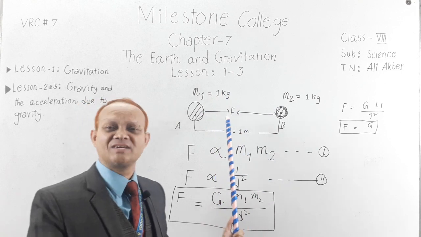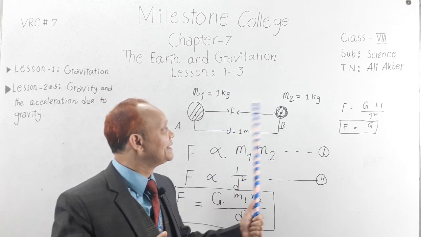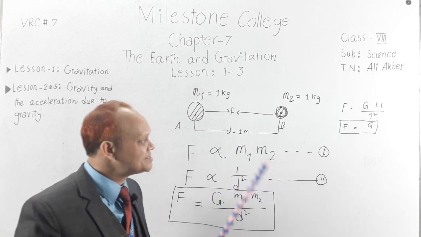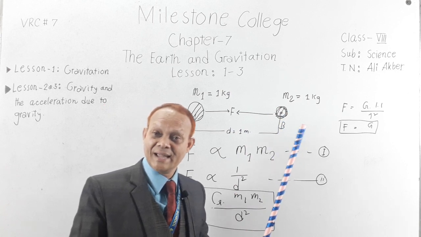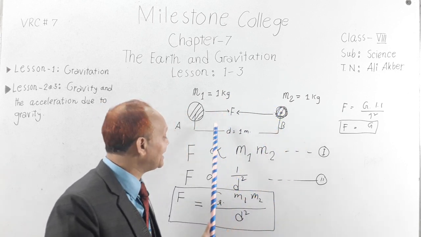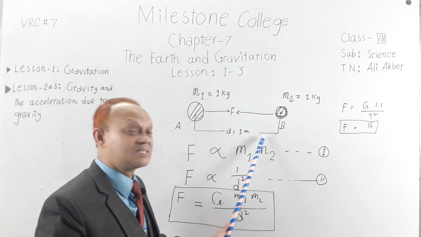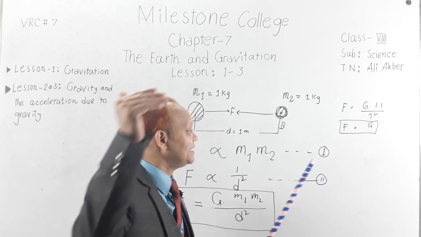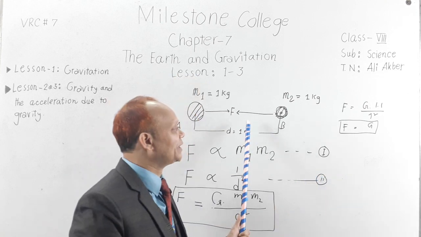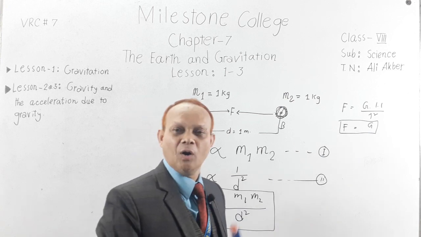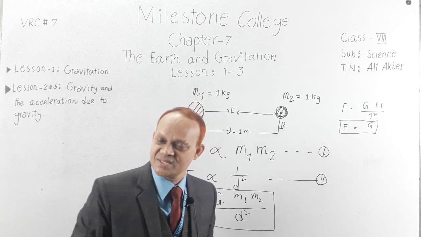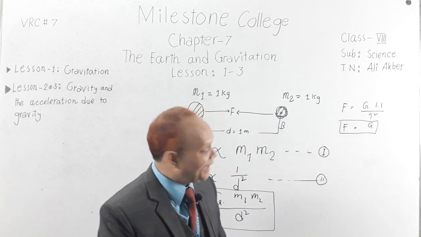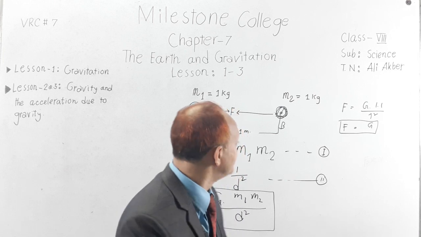When the mass of two objects, each one is 1 kg, and the distance is 1 meter, that means when two objects having 1 kg each are kept at 1 meter distance, then the attraction force that exists between the two bodies is capital G, or the universal gravitational constant. My dear students, I think now it's clear. Okay, fine. Now, let me erase the board.